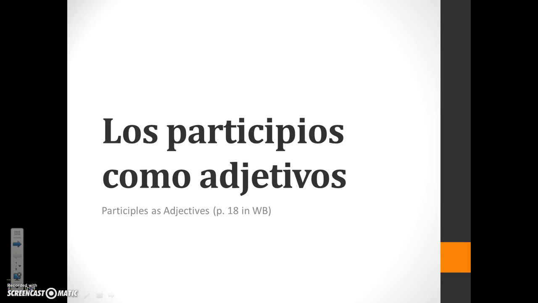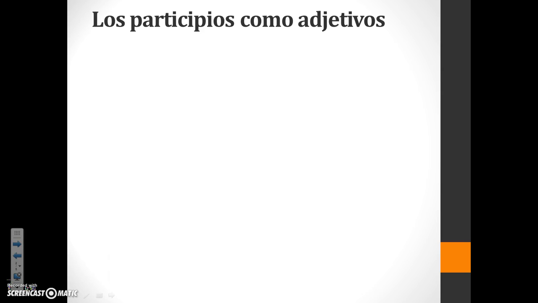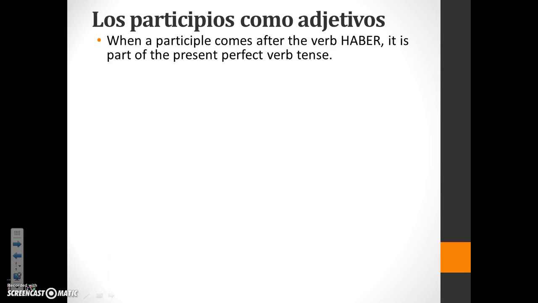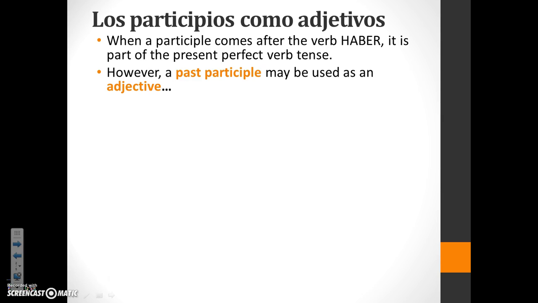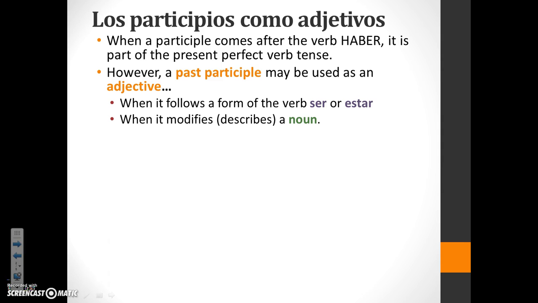Today's lesson is over los participios como adjetivos, or participles as adjectives in Spanish. You can take your notes on page 18 in your workbooks. Okay, so when a participle comes after the verb haber, it is part of the present perfect verb tense. However, a past participle can also be used as an adjective when it follows the verb ser or estar, or when it modifies or describes a noun.